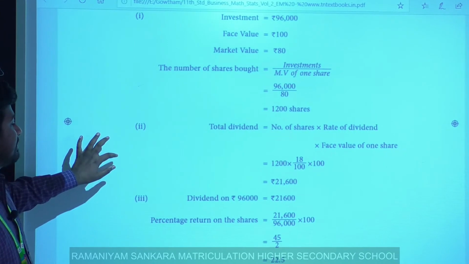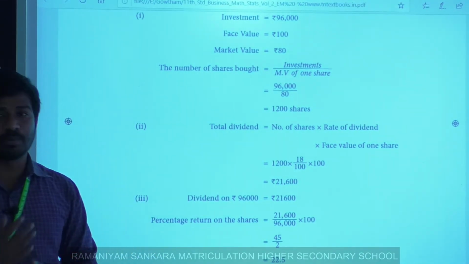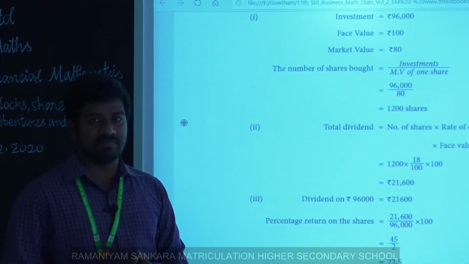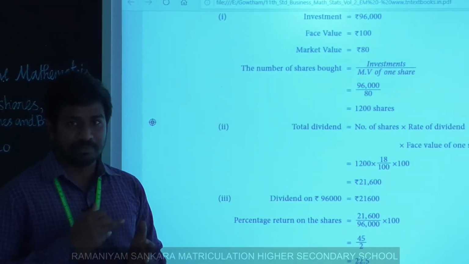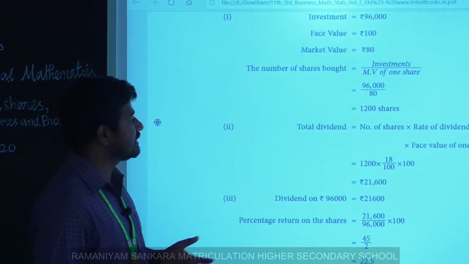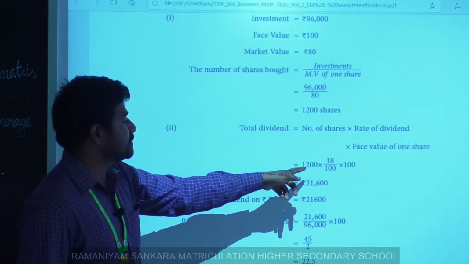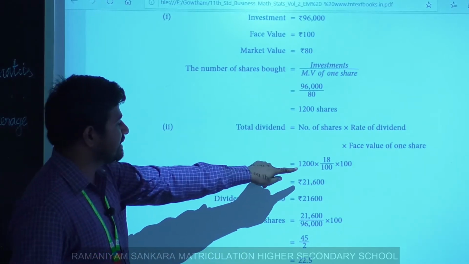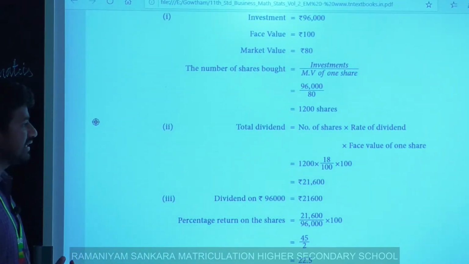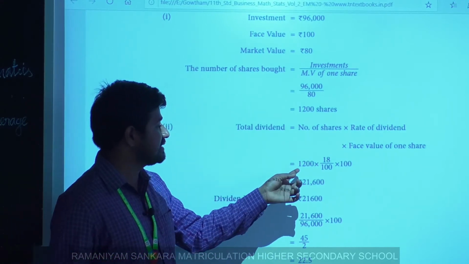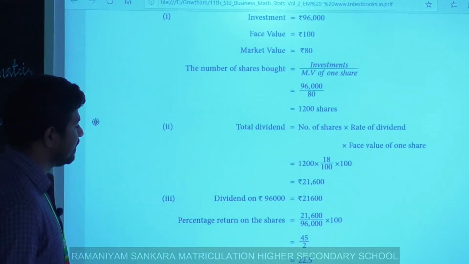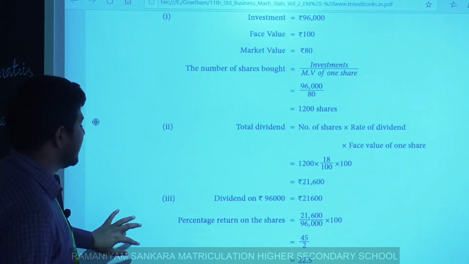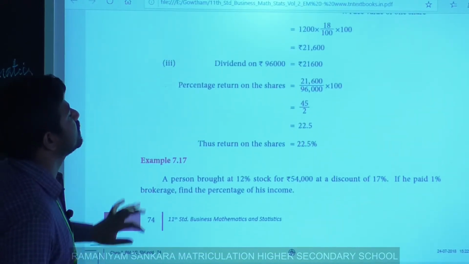Total dividend, profit or income, these three mean the same thing. Clear? Number of shares is 1,200 into rate of dividend 18%, write it as 18 by 100, face value of one share is 100. Now I simplify this, the result is 21,600. So the dividend is 21,600.